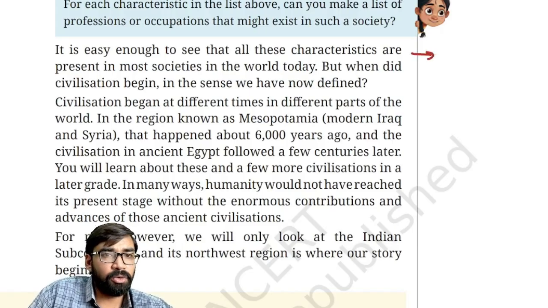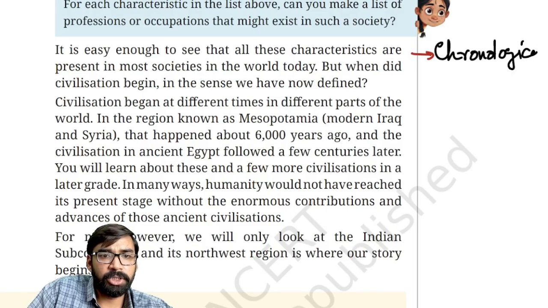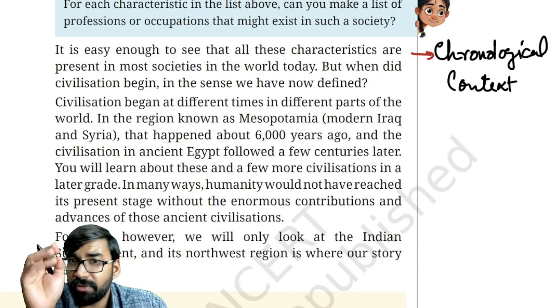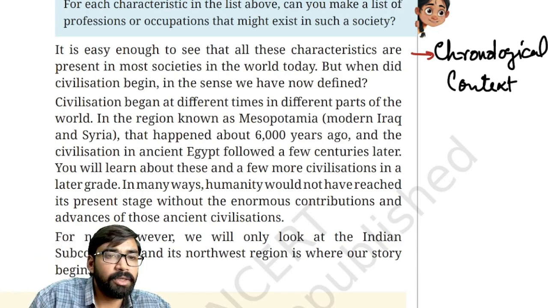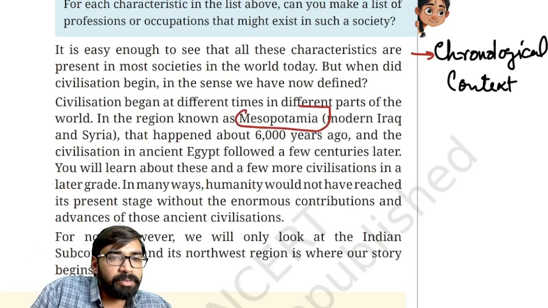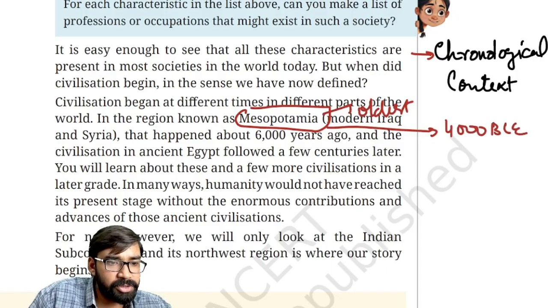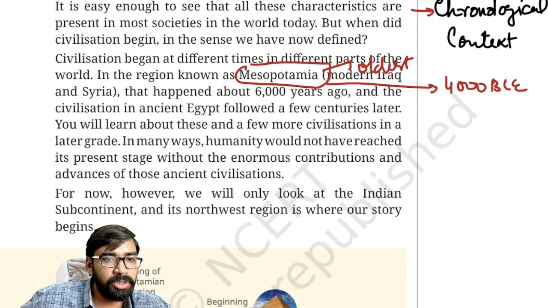Okay, so now as you can see here in this chapter, first thing that we need to understand is the chronological context. So this is something related to chronology. Fine. Okay, now which is the oldest civilization of the world? Mesopotamia, right? Oldest civilization, Mesopotamia. This is the oldest, happened around 6,000 years ago. That means around 4000 BC.